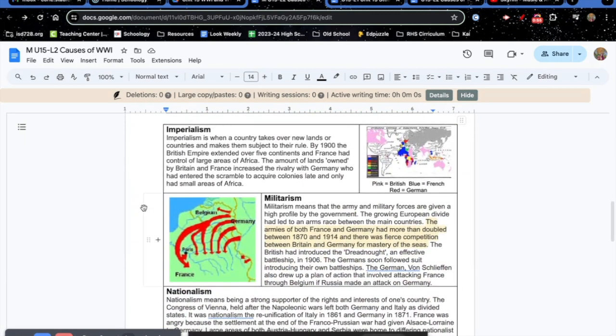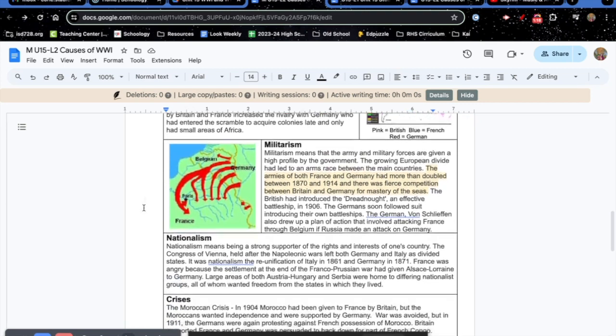Imperialism. Imperialism is when a country takes over new lands or countries and makes them subject to their rule. By 1900, the British Empire extended over 5 continents, and France had control of large areas of Africa. The amount of land owned by Britain and France increased the rivalry with Germany, who had entered the scramble to acquire colonies late and only had small areas of Africa.